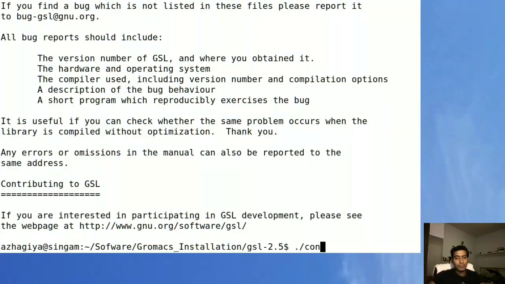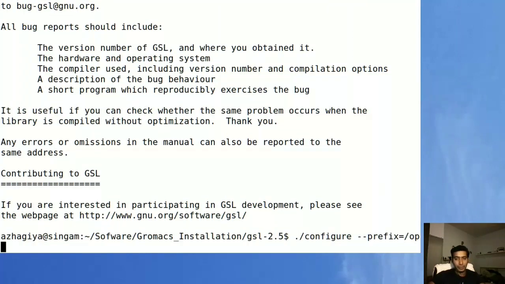It's simple to install. First we need to configure. Prefix will define where you want to install the software. I prefer installing it in the /opt folder. And then you can also do make as well as make install.